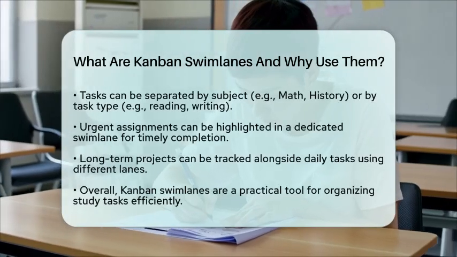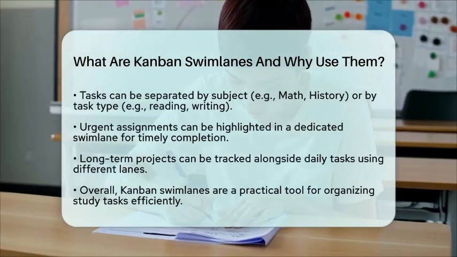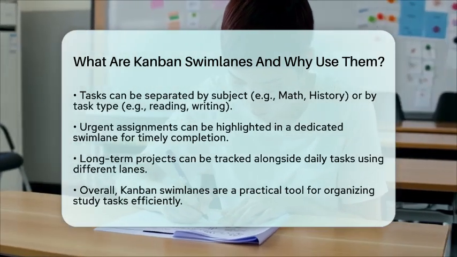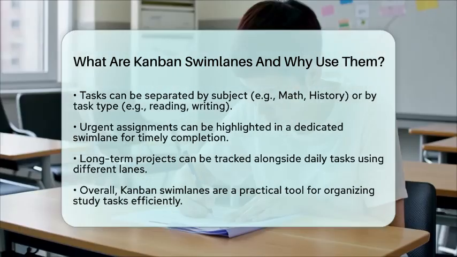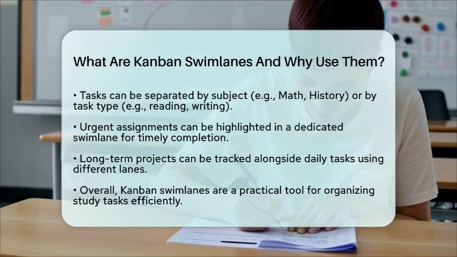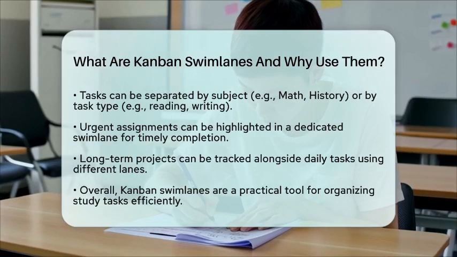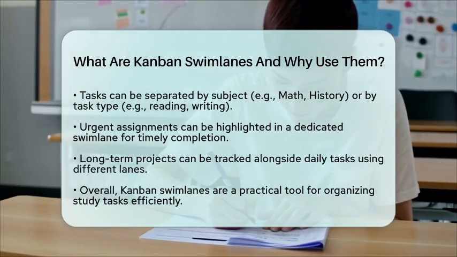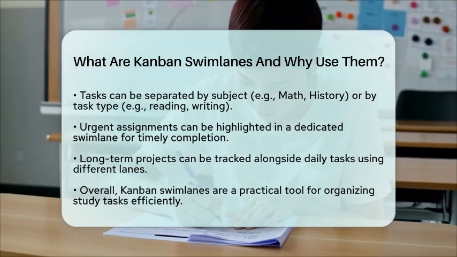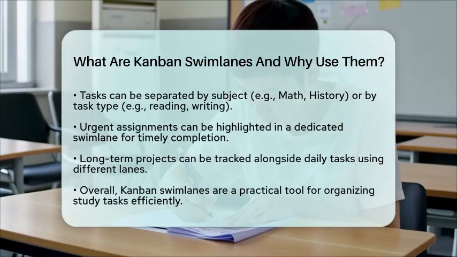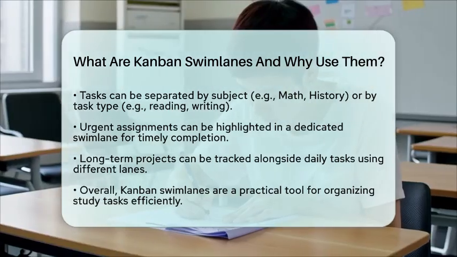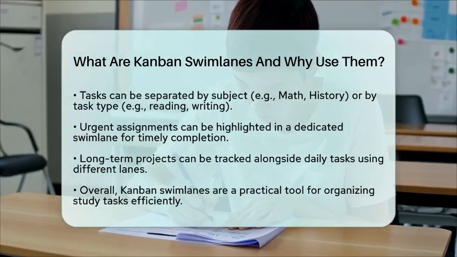In practical terms, you can use Kanban swim lanes to separate tasks by subject, like math, history, or science. This helps you monitor progress in each area. You can also divide work by task type, such as reading, writing, or revision, to balance different activities. Additionally, you can highlight urgent assignments or upcoming exams in a dedicated swim lane to ensure timely completion. Long-term projects can be tracked alongside daily study tasks by using different lanes.